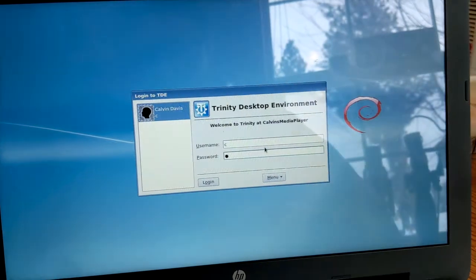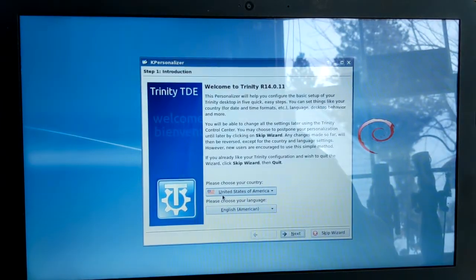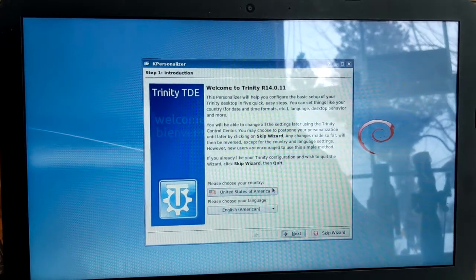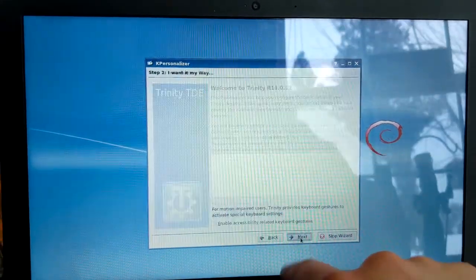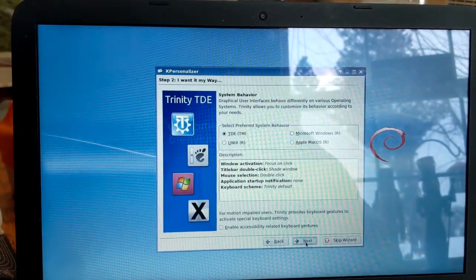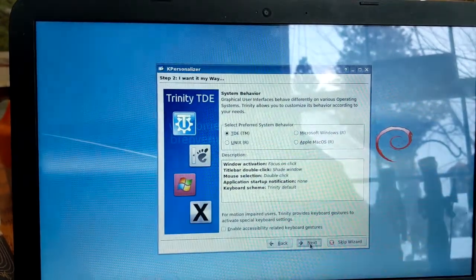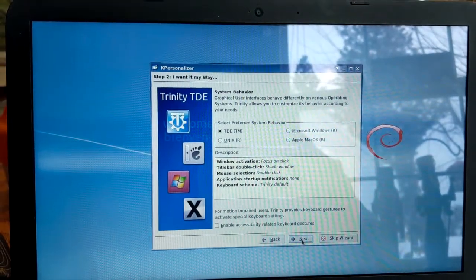Now let's try it. All right, yes. USA, English. All right, TDE. Sure, I guess we could try Microsoft Windows, but I think I want to try TDE here.